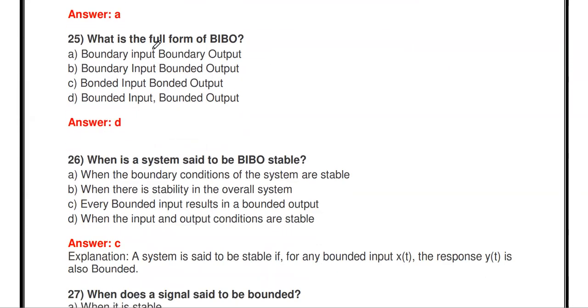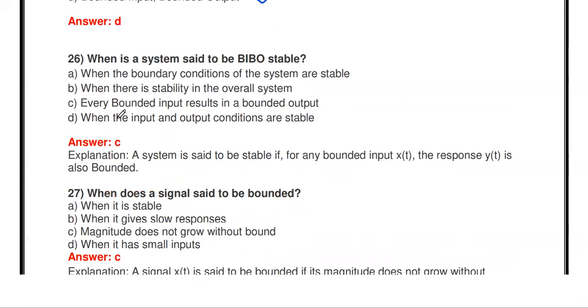Okay. Then what is the full form of BIBO? BIBO means bounded input, bounded output, stable system. That is given; the correct answer is bounded input, bounded output. Bounded means finite. Okay. The input value is in between 0 to infinity, that is called bounded.